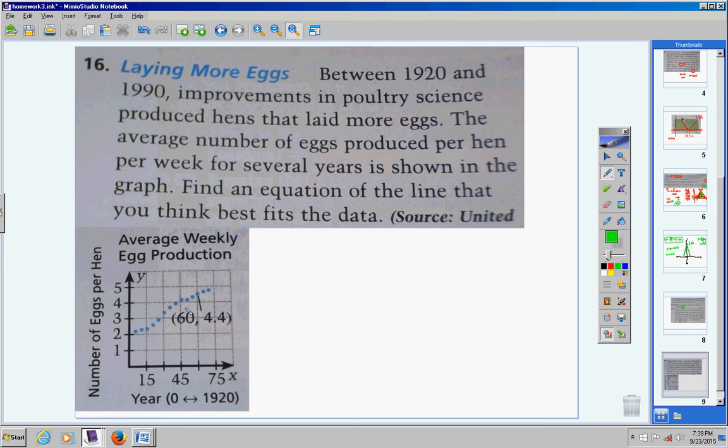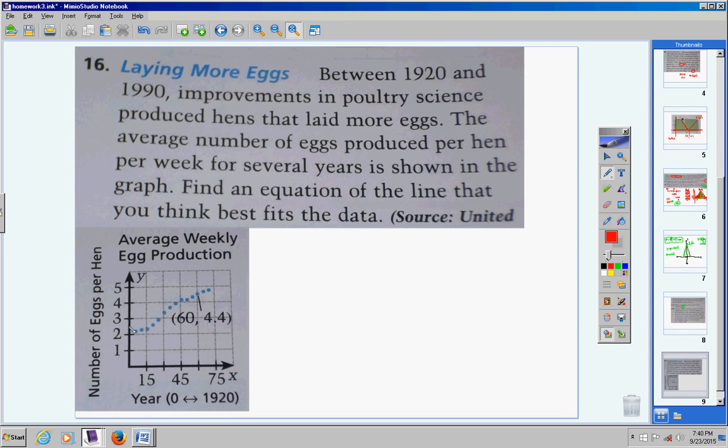I'm going to go through this very quickly, guys. We all know by now how to write linear equations. They're just telling us between 1920 and 1990 improvements in poultry science produced hens that laid more eggs. And they've given us a model here, a graph. Find an equation that you think best fits the data.